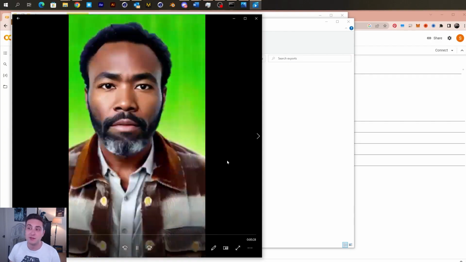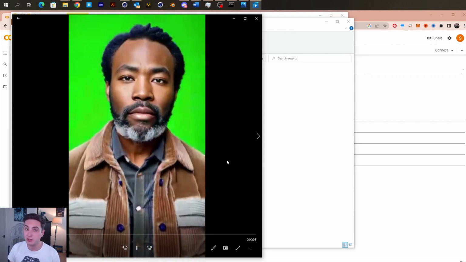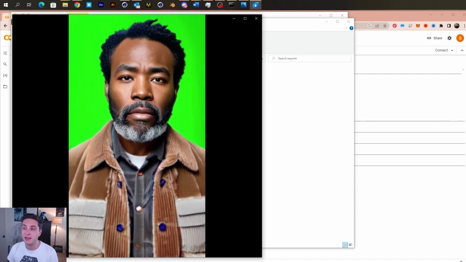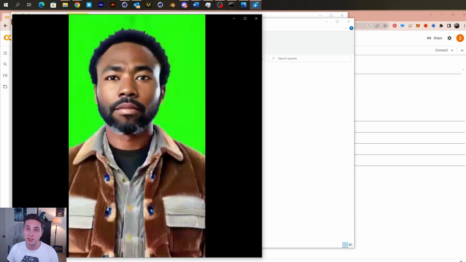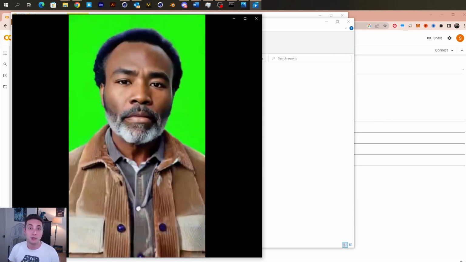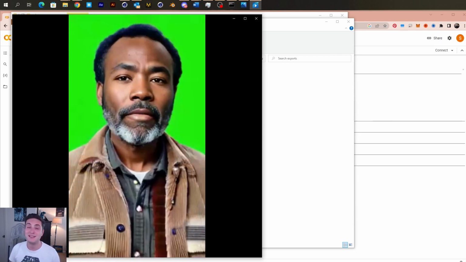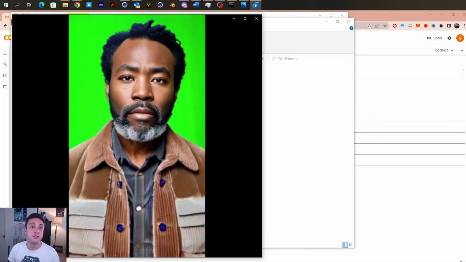As you can see, there's not that much consistency in the character. That's where using a LoRa would have come in. And it's also kind of jumpy, and that's where using the motion system within C4D would have also been really helpful. But we do have a video. The only problem we have now is that the mouth doesn't move. So for that, we need to use a different AI.